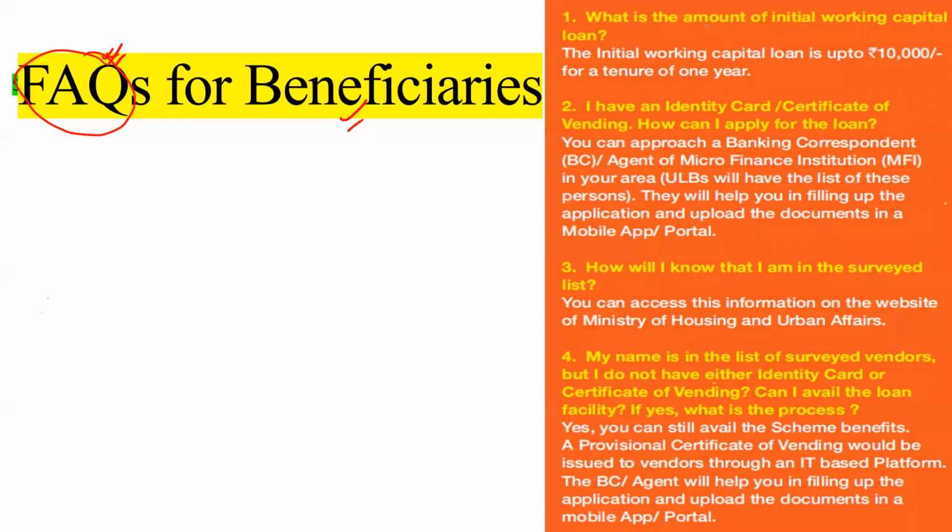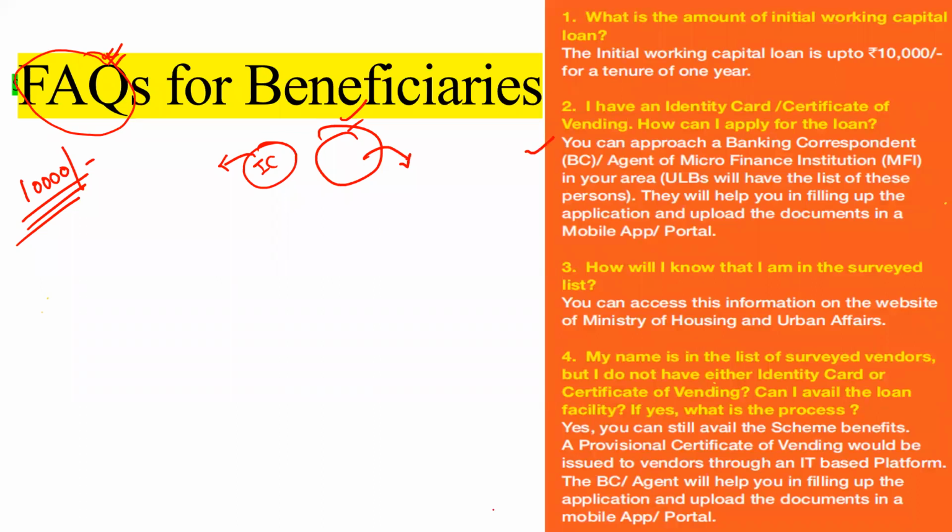First one: what is the amount of initial working capital loan? The amount for the initial working capital loan is 10,000. I have an identity card, certificate of vending. How can I apply? A person comes to the bank or visits a shop saying I have an identity card and I have also registered, so how can I apply for the loan?